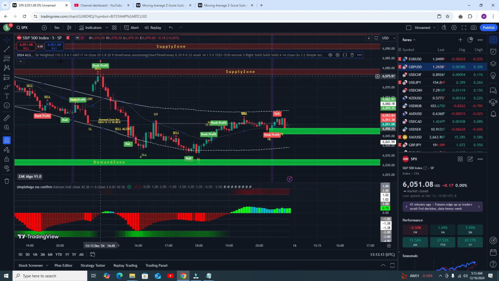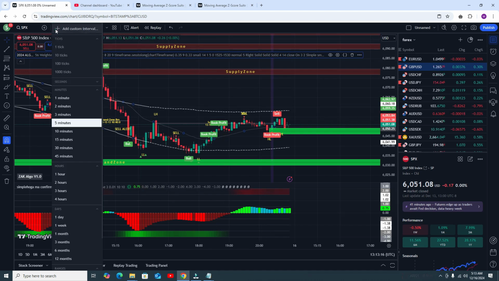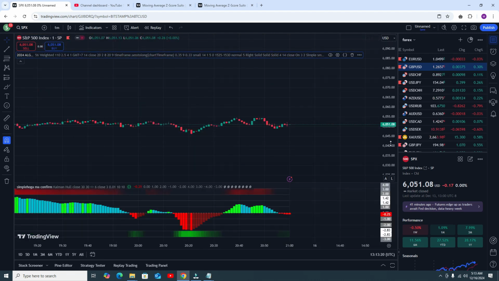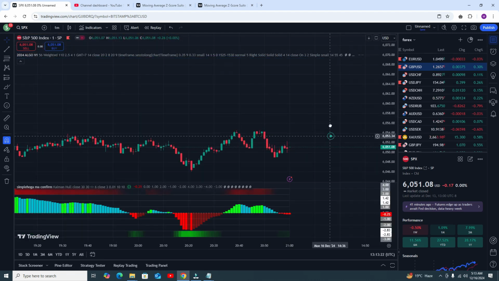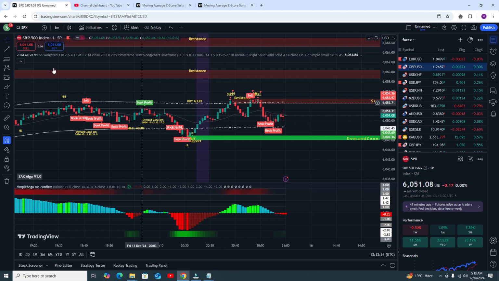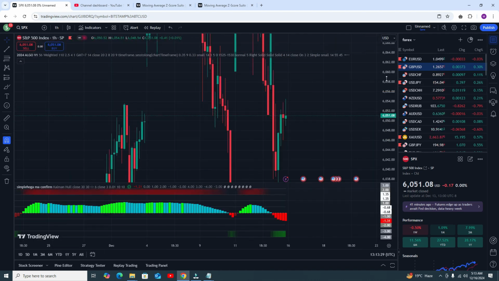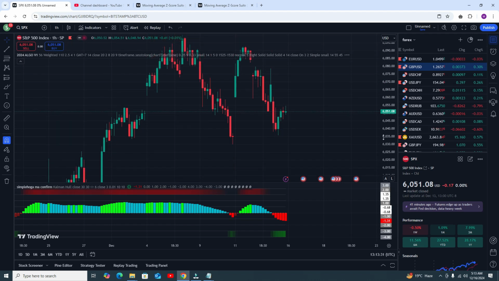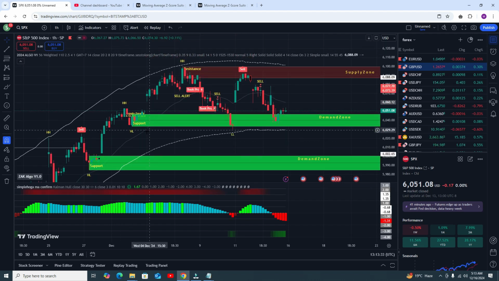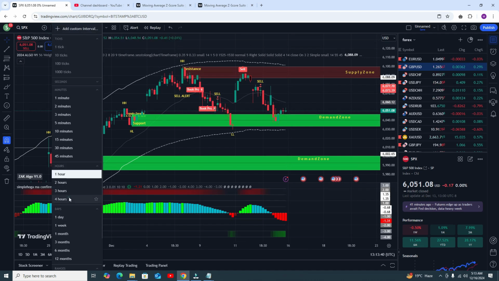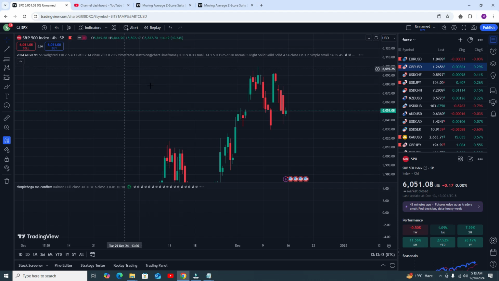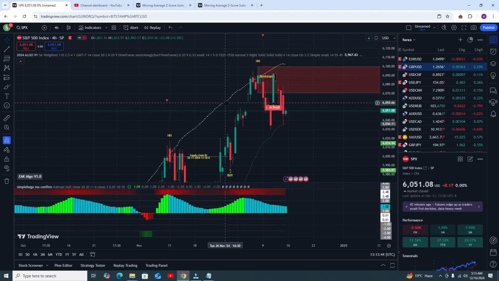Let me show you the result. Is the indicator working only on 5 minutes? Let me show you. The indicators are working perfectly fine on the 1 minute time frame. You can even use the 1 hour time frame, no problem, you can easily use it. Let me show you clearly, working 100%. You can even use the 4 hour time frame, my indicators will work perfectly fine, you can see.